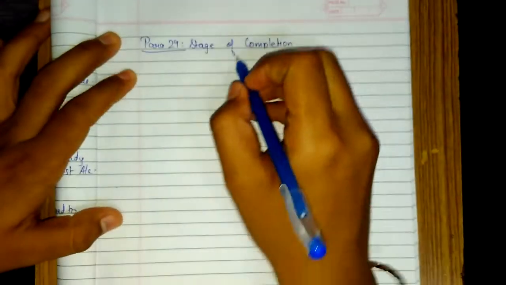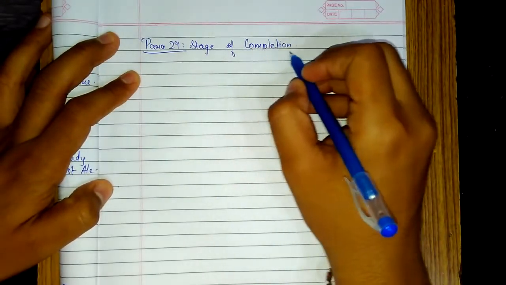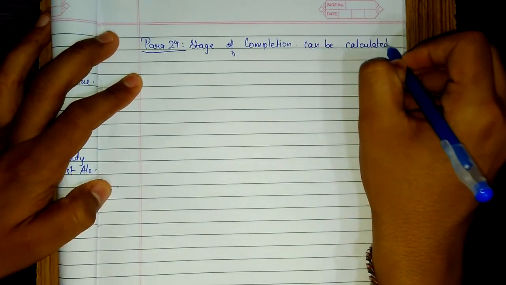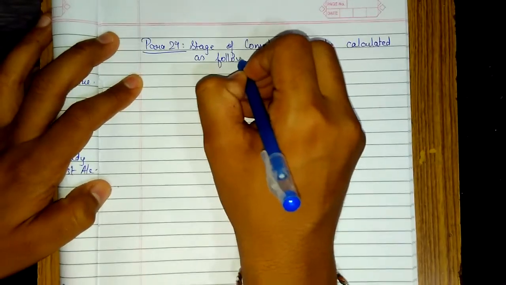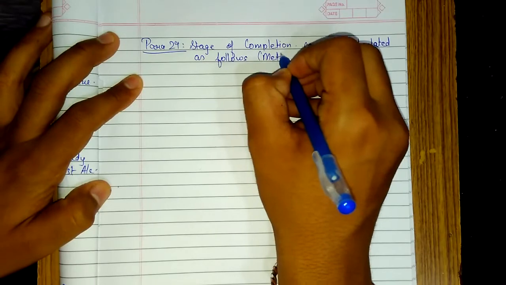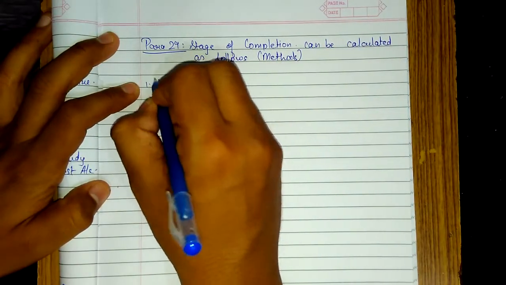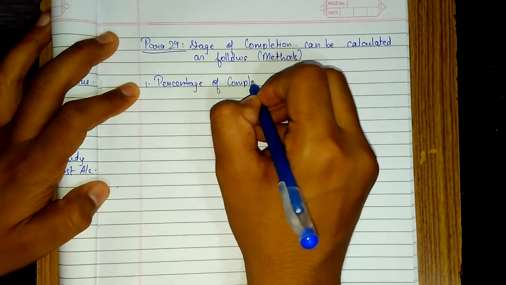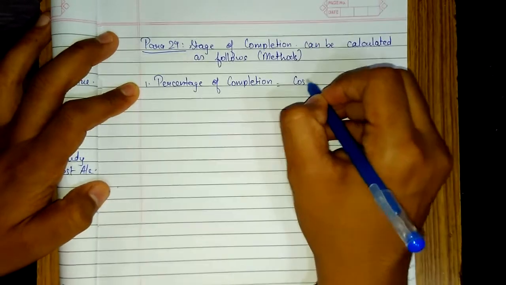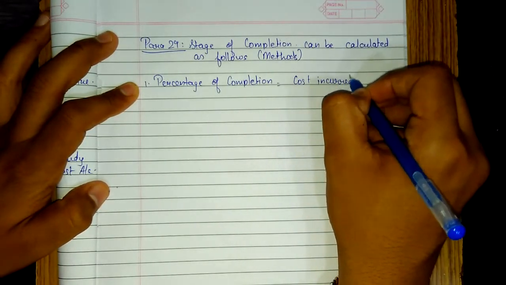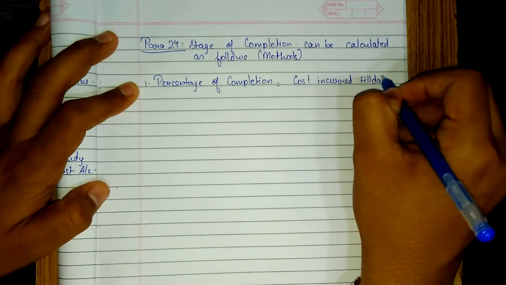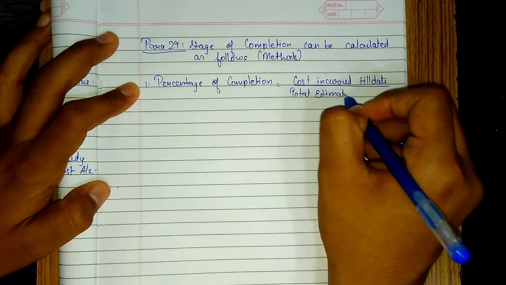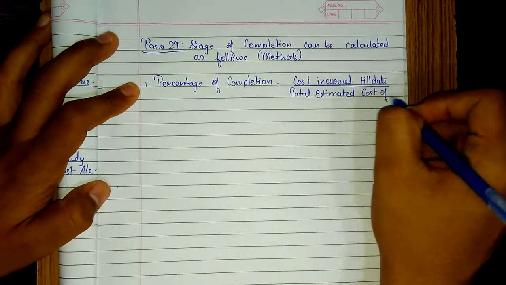Para 29, stage of completion. Stage of completion can be calculated as follows, that is the methods of calculating the stage of completion. The first method is percentage of completion. How to calculate that? It is equal to cost incurred till date divided by total estimated cost of contract.